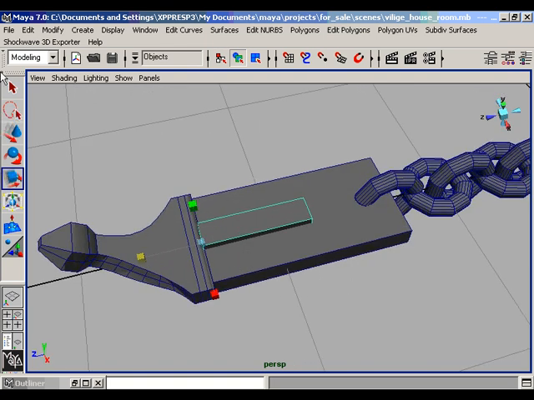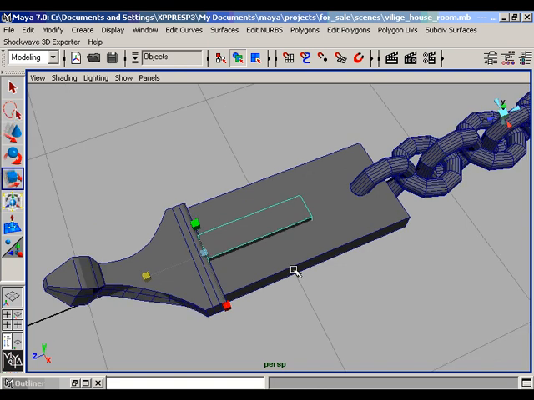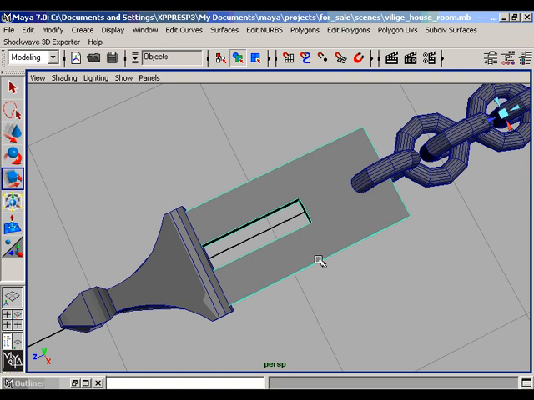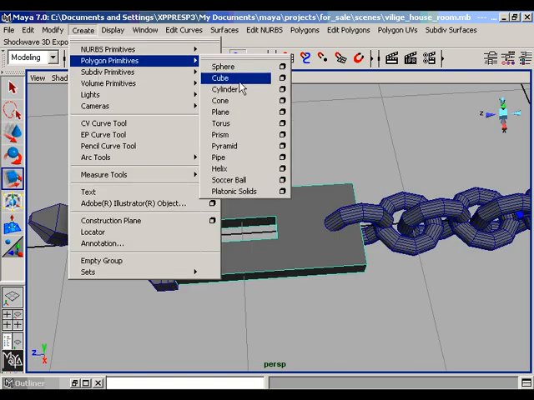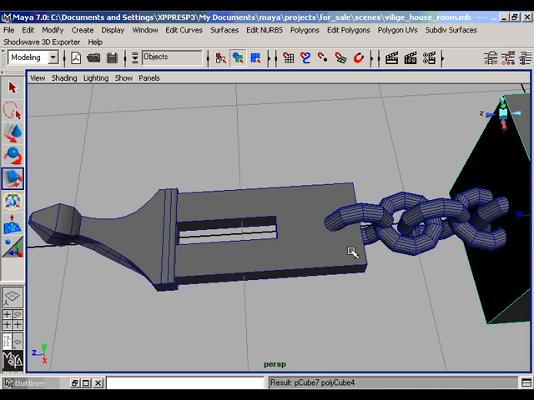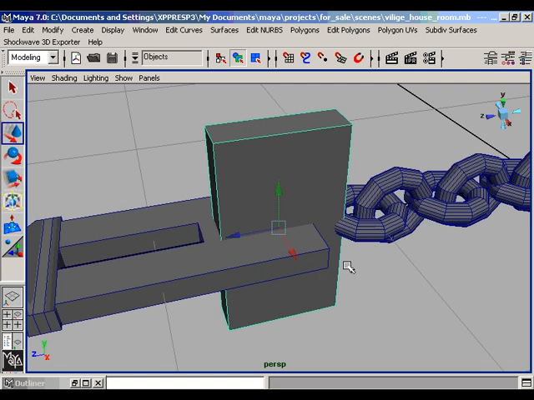Now make a hole with the Boolean difference tool. Create another cube, move and resize this cube as the chain is passing through the mouth of the chain's hole, something like this.